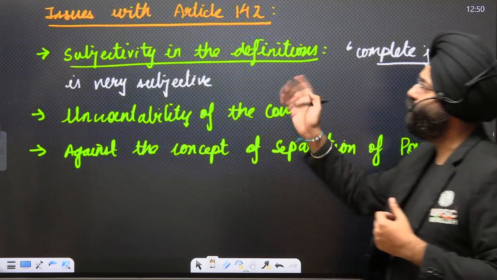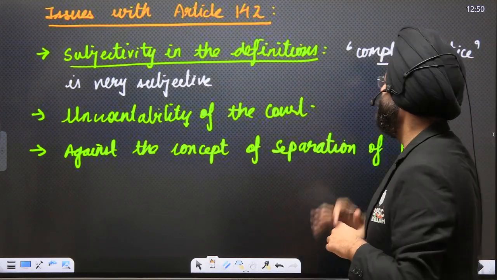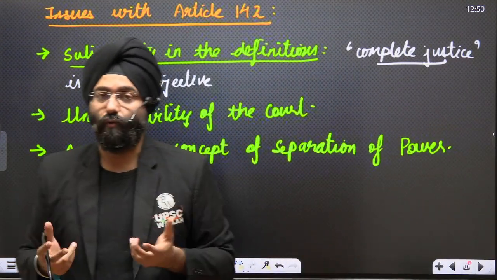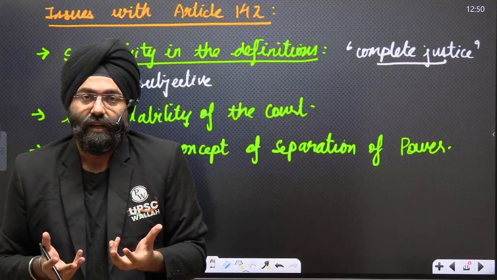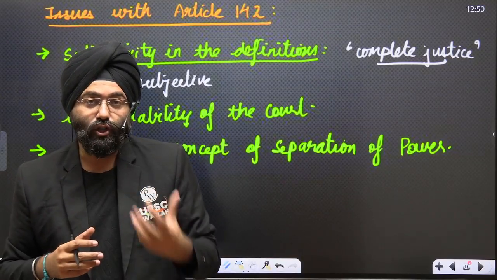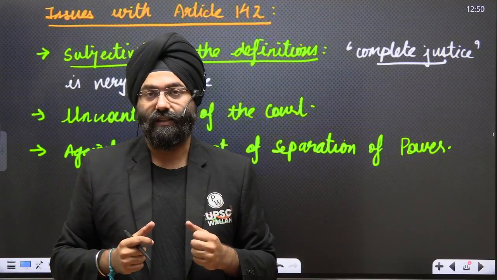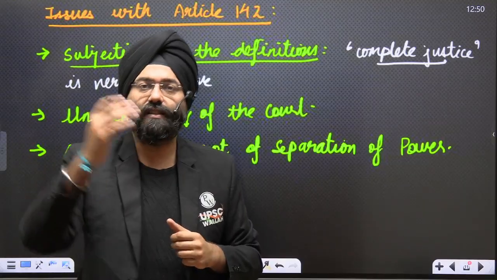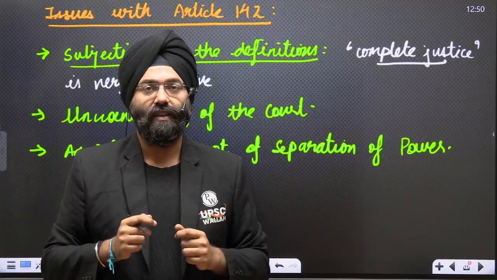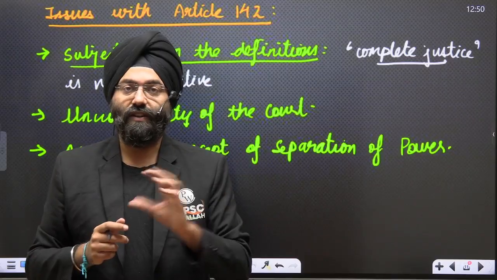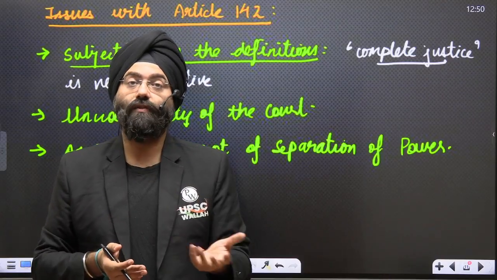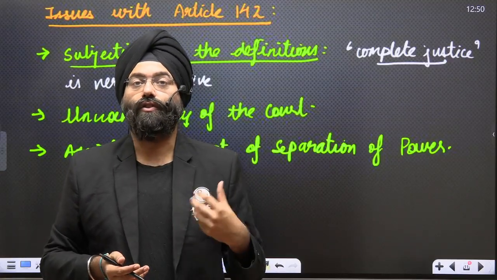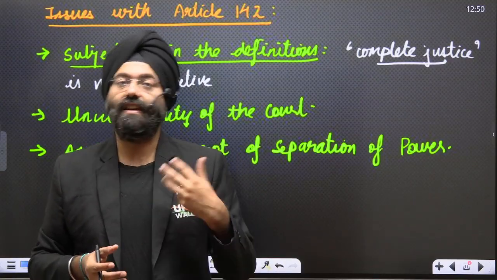Then again, there are certain issues also. Please understand, subjectivity in the definition. The concept of complete justice itself is very subjective. What do you mean by complete justice? Now, this will lead to discretion of the court and the judges who are delivering the justice. They can say this is justice, or they can give a judgment and say this is justice. So it is very subjective in nature. That is why the issue of subjectivity of the concept of complete justice comes. And over that, we already know that the Supreme Court itself is the final interpreter of the Constitution. So the subjectivity even aggravates.